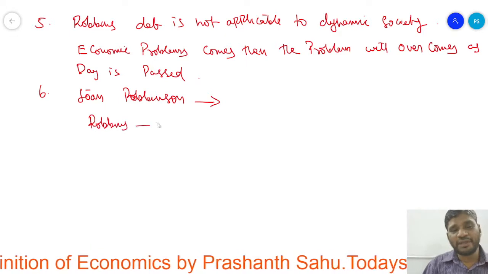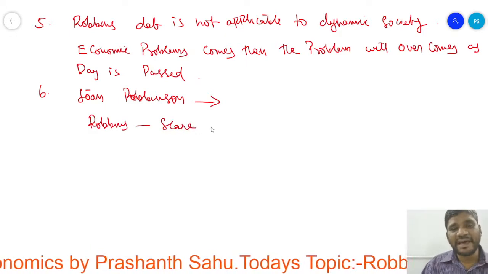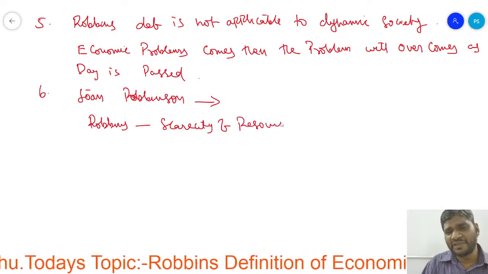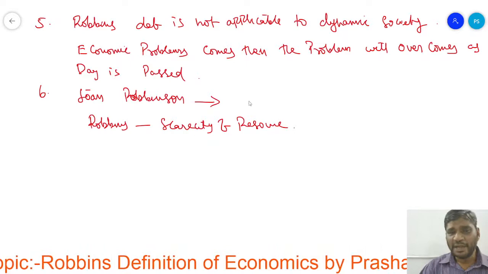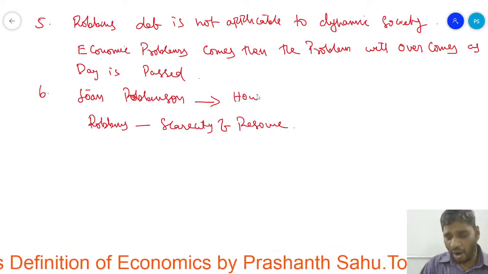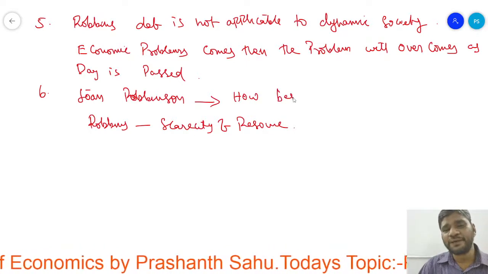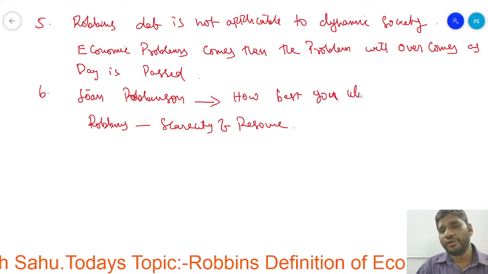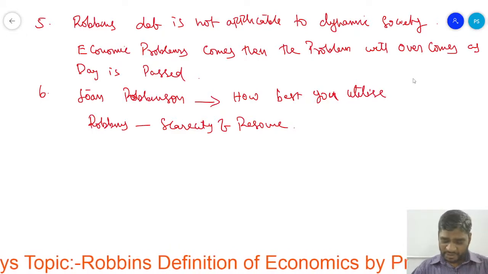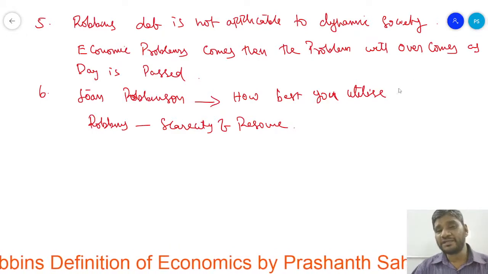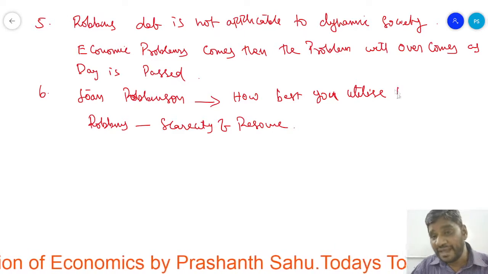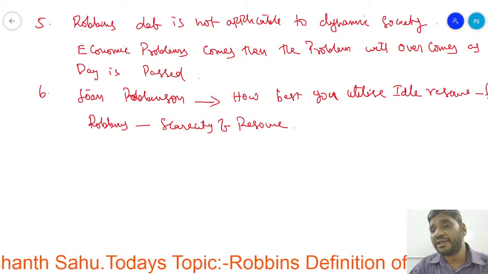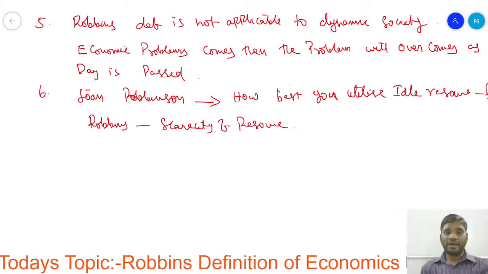Robbins told that we have the scarcity of resources, but he did not tell how best you utilize the ideal resources in the future.